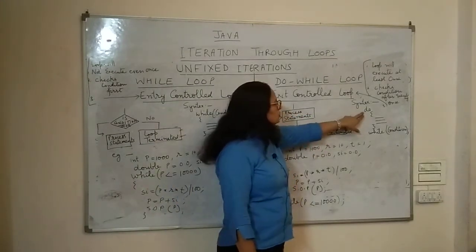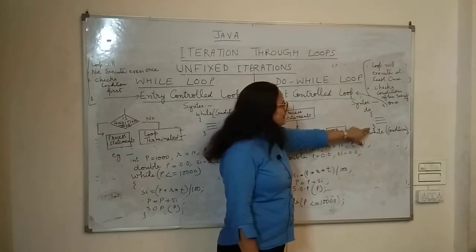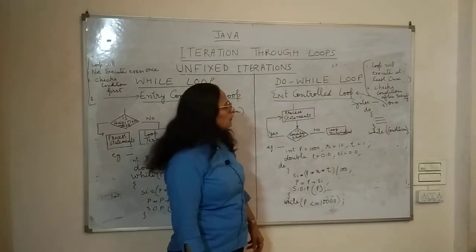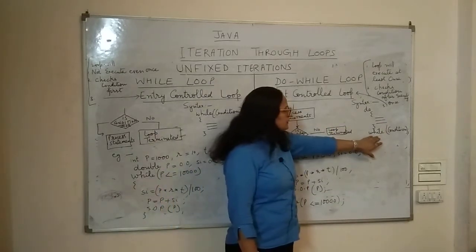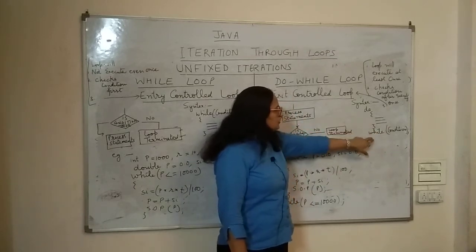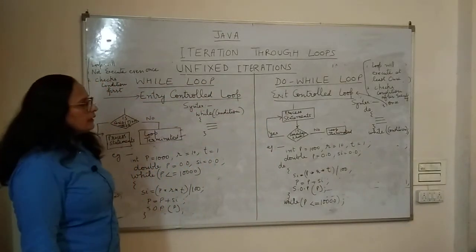We are going to write the keyword do, and then there are the braces, and in the braces we are going to write the statements or group of statements. Now at the bottom, after this loop gets finished, we are going to check the condition. We are going to write while condition.